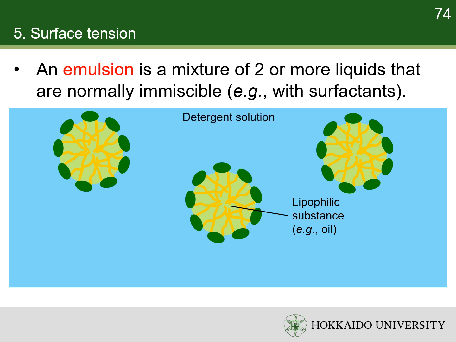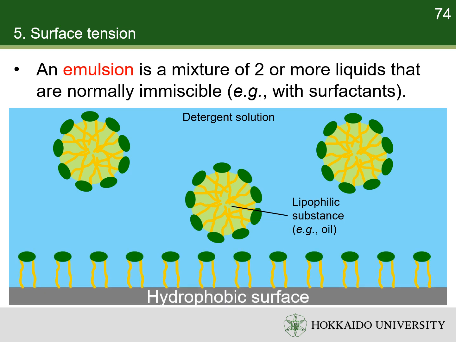The most common example of emulsifiers are detergents, which clean poorly soluble lipophilic material, such as oils, that cannot be removed by water alone. Detergents clean also by lowering the surface tension of water, making it easier to remove material from a surface.